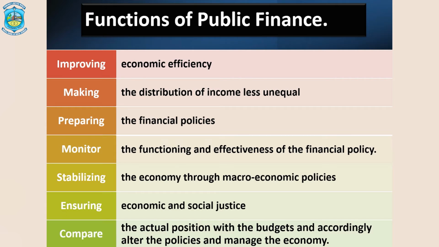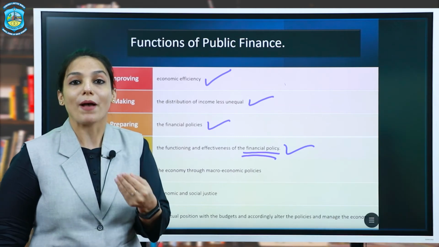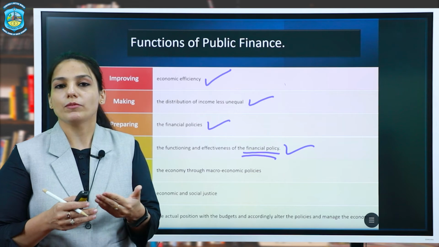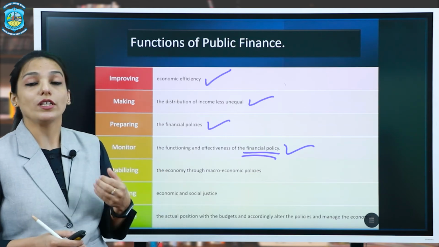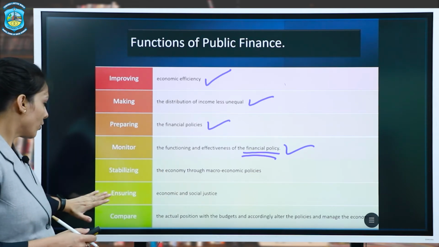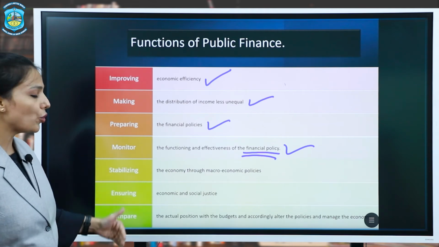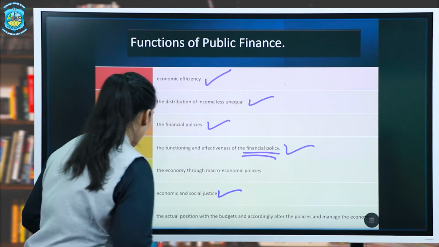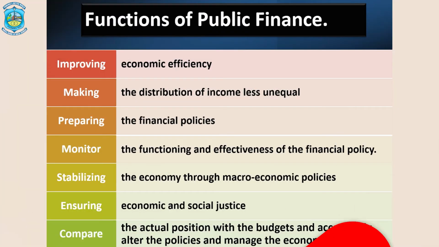Then the next function is the stabilizing function of public finance. How the economy is managed through macroeconomic policies, like how inflation is controlled and how growth is being managed. Okay. Then the next function is ensuring economic and social justice in the economy. And the last function is to compare the actual performance with the planned performance. Okay. So these are the basic functions of public finance.